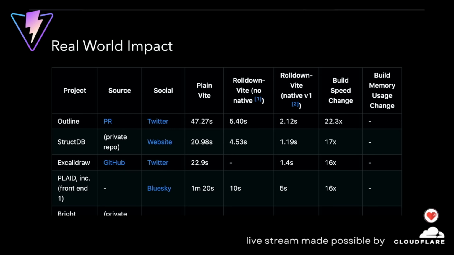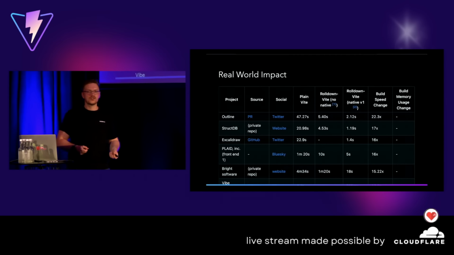Of course, not everybody will get 16x gains. It depends on what you use as well. For example, if you use the React compiler, well, it's a Babel plugin, so that will take a good chunk of your build time and other things. But if you hit any issues, well, feel free to send over a message on socials, on our Discord, or, well, slide into my DMs.